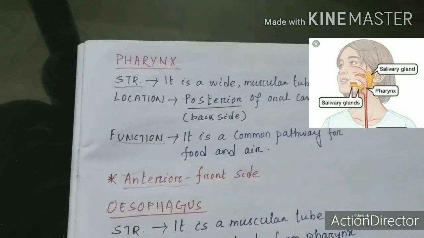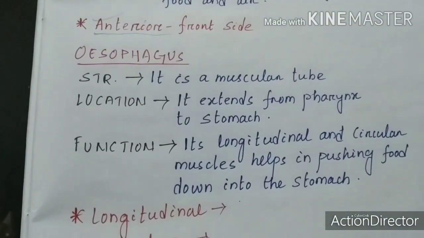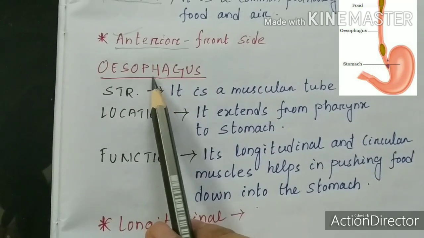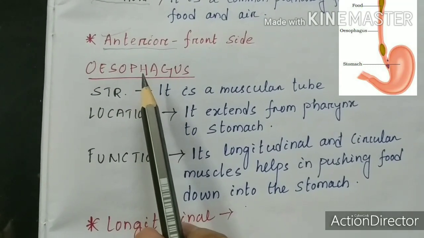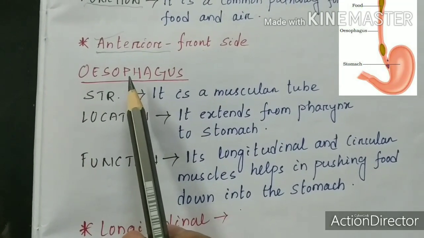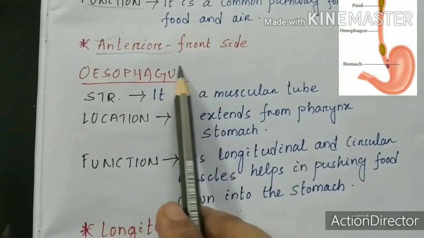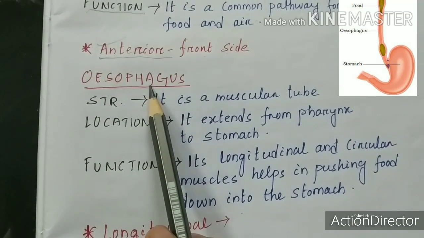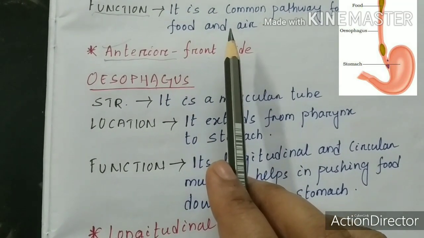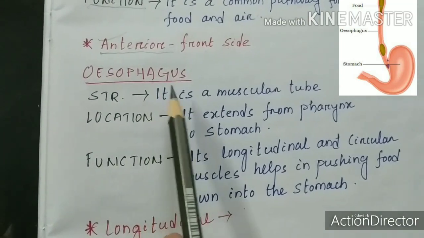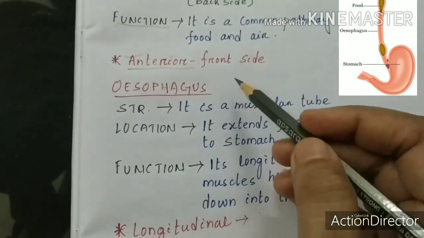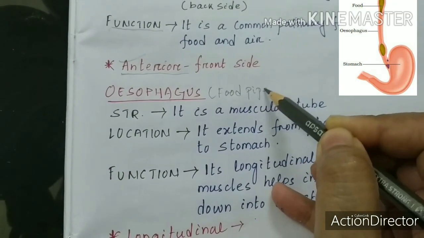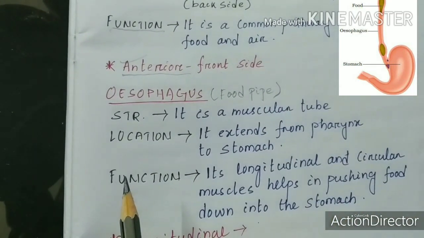So let us move on to the next part, that is the oesophagus. What is oesophagus? Oesophagus is nothing but the food pipe. If you have remembered the diagram that I had shown you while discussing the alimentary canal, this is the third part in the alimentary canal. The first part, the oral cavity, we have already discussed. The second one is pharynx, already discussed. And the third one is the oesophagus. Oesophagus is nothing but the what? Food pipe. Food pipe is only known as oesophagus.